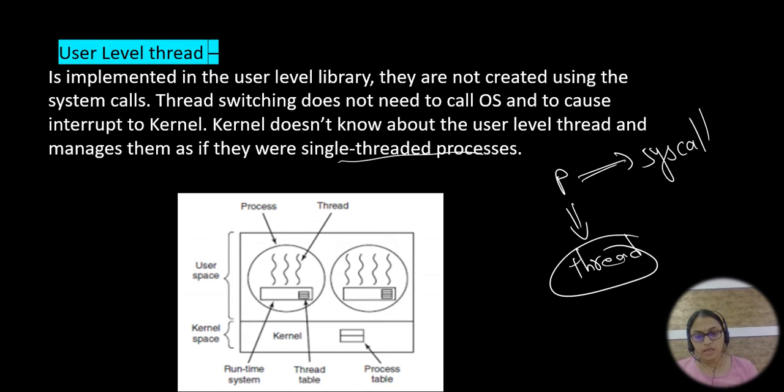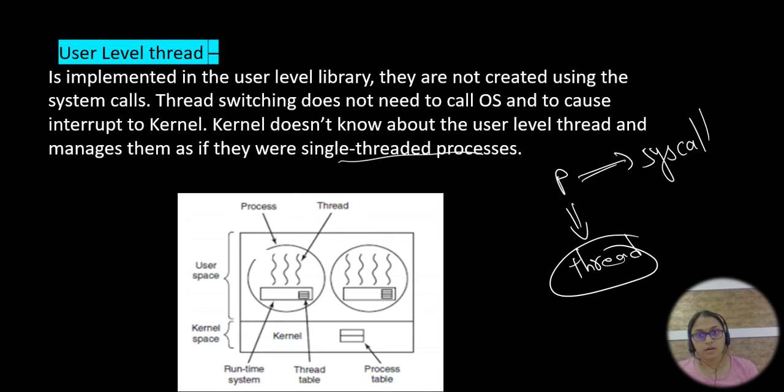One thing you have to remember is that user mode means it cannot access hardware resources. It performs only the user operations. Whatever I'm doing, I just work on user operations. Whereas kernel mode accesses the hardware resources. You just remember those two points. Kernel will access the hardware resources. User will not directly access the hardware resources. So this is a user level thread.